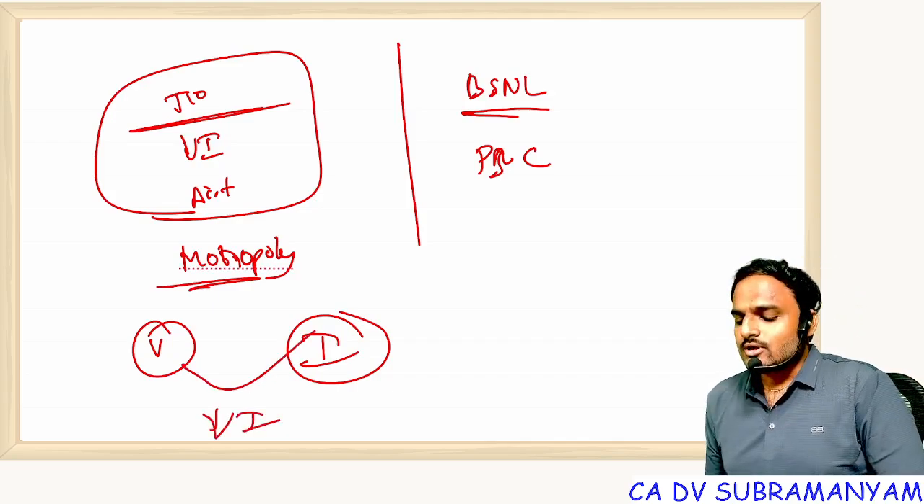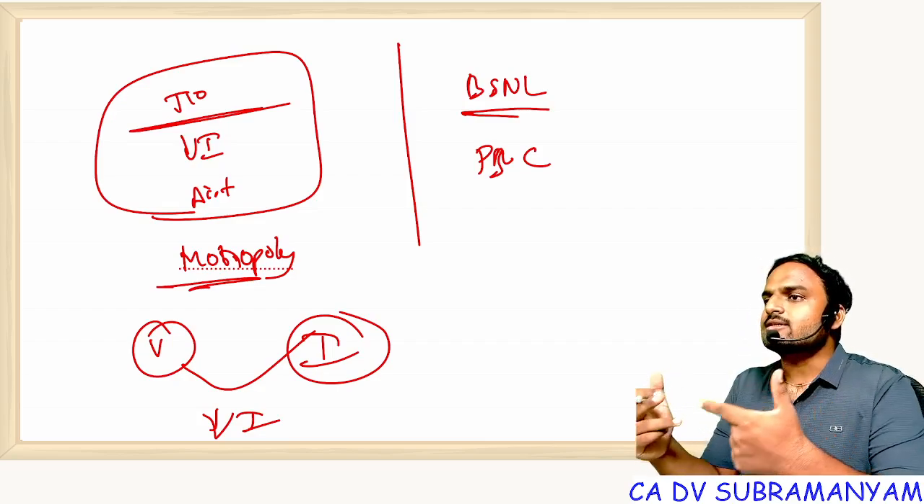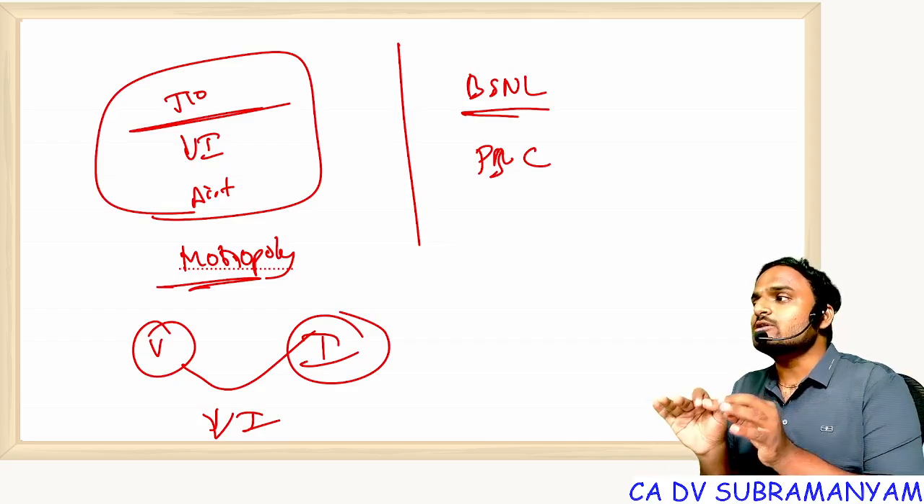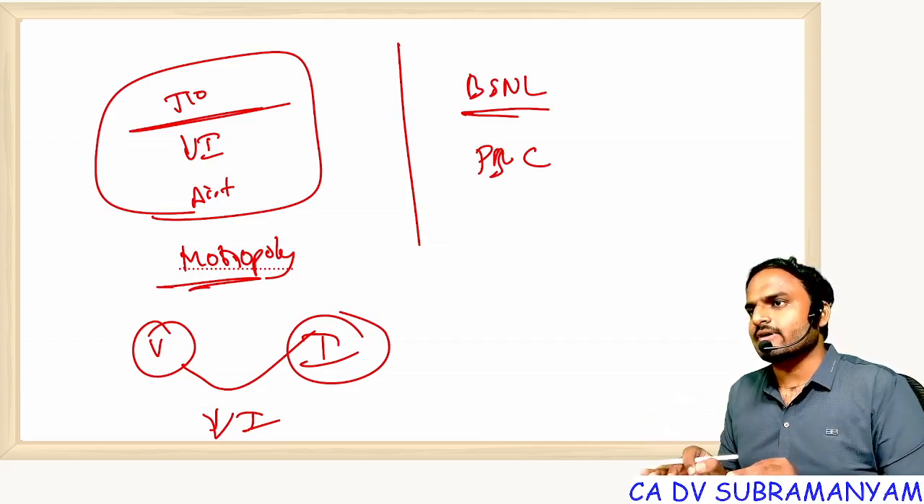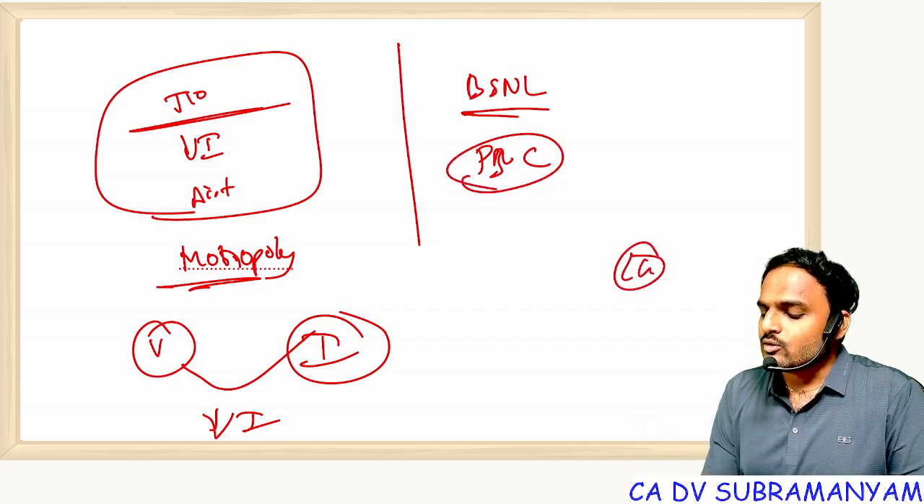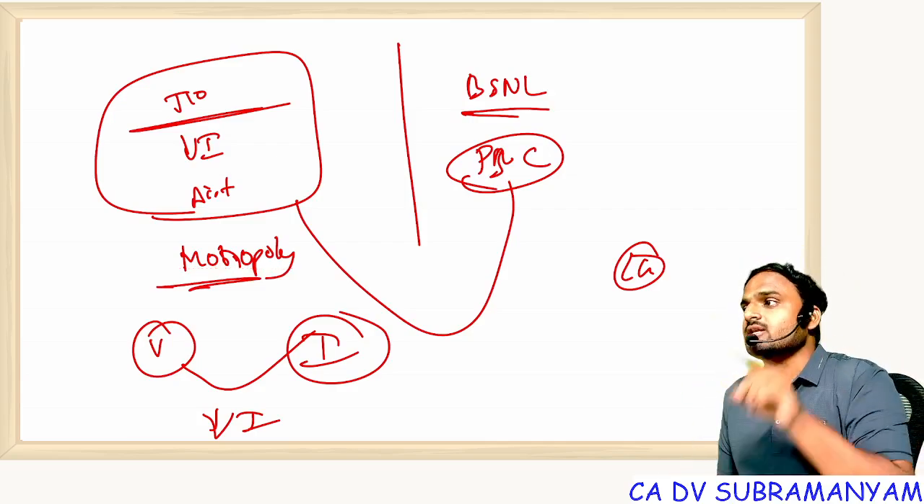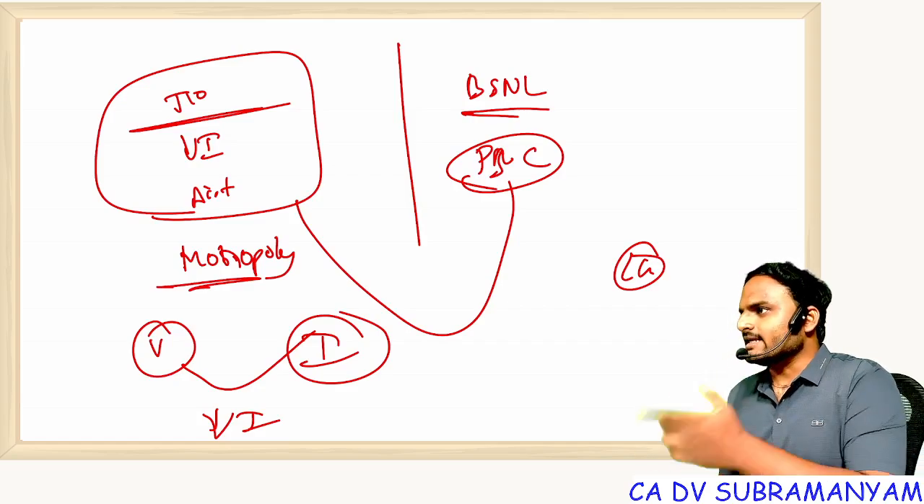Understood? So slowly they will monopolize and start dictating terms to the public. Ultimately, who is getting affected? The public is getting affected. Because of PSU, what happens? The central government can control this kind of business. And you will find PSUs only in essential products, like telecom, you can see.